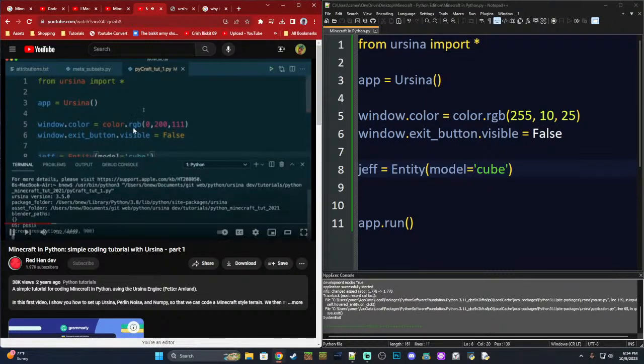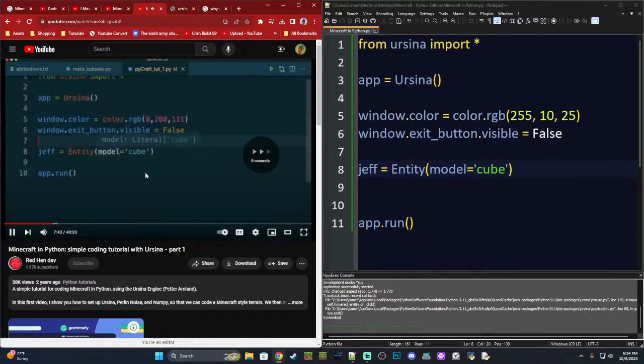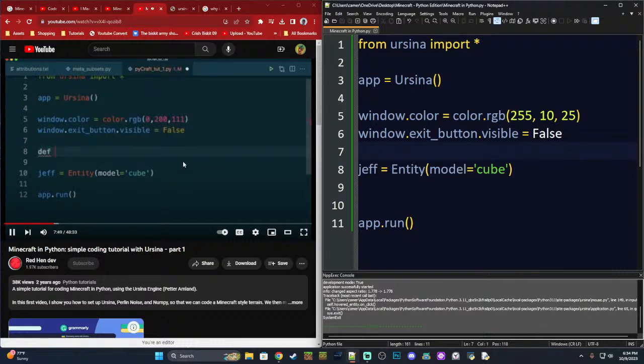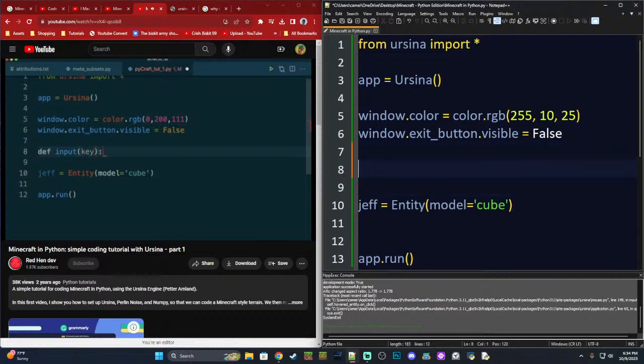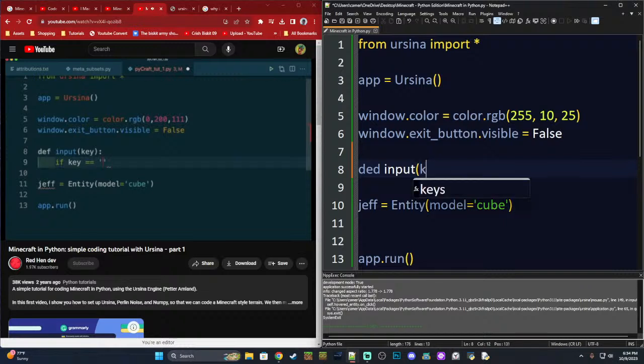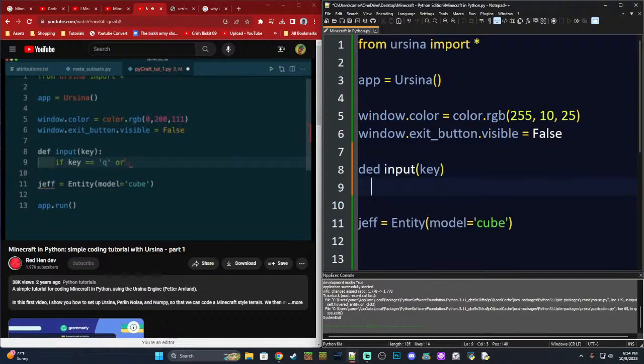All right, so we've got our little cube. Yep, I can see. I need to be able to escape actually, so let's just write a little function. All right, he's writing input, and it's going to take key. We're just going to say def input key, if key is escape.